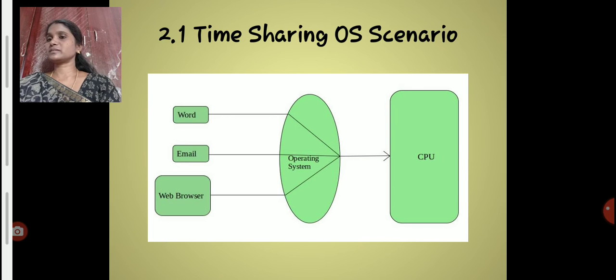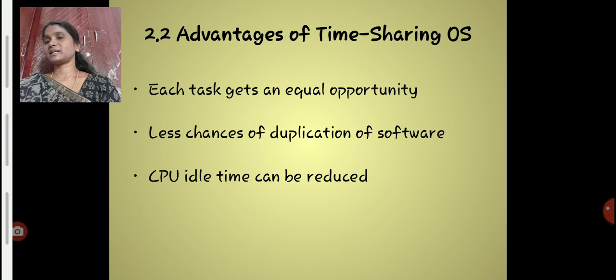This is the scenario of time sharing OS. There are various processes running. On the left we see Word. We are running a Word document, we are exporting and importing something through mail, and we are also running a client. All these things are working on an OS, and the OS in turn interacts with the processor. And these are the advantages of time sharing OS. Each task gets an equal opportunity, the chances of duplication of software are very less, and CPU idle time is very less.